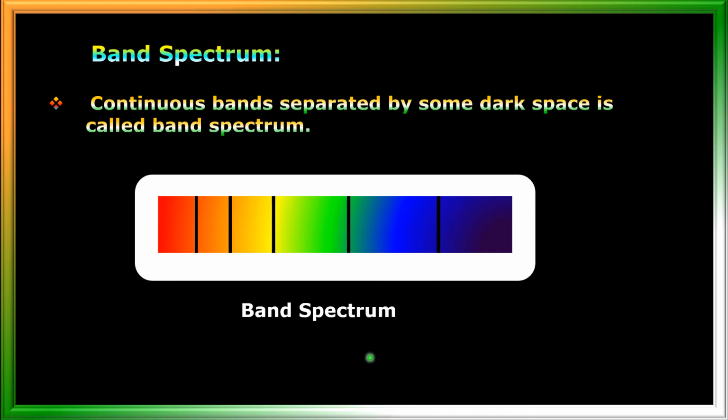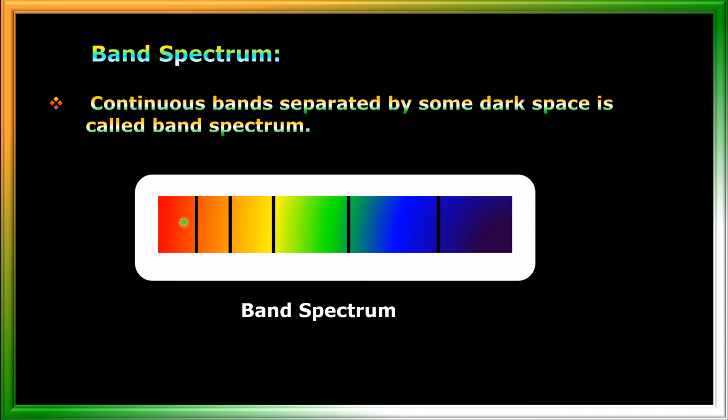Now what is band spectrum? See here, continuous bands separated by some dark space is called band spectrum. You can see here. So this is a band spectrum in which there are certain bands, and these bands are separated by some dark spaces here, isn't it? That means in these dark spaces particular wavelengths are missing. That's why they appear as dark.